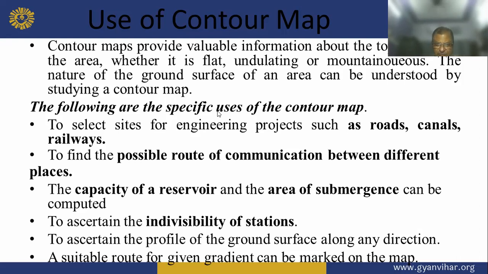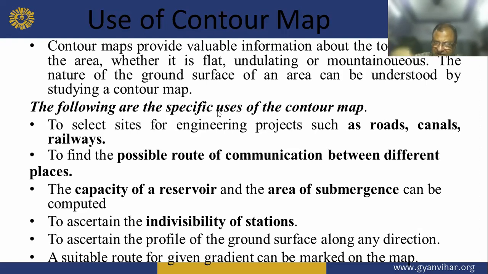Contour maps help to find the proposal and layout of communication between different places. The capacity of a reservoir and the area of submergence can be computed.